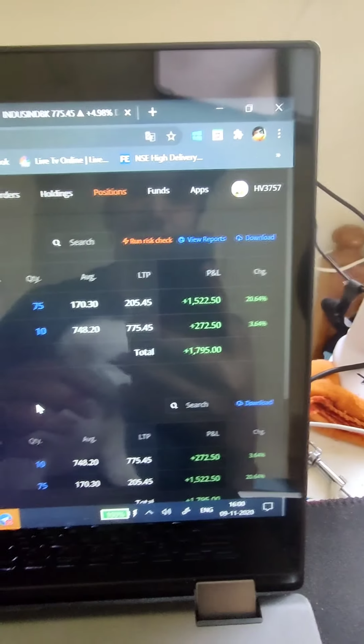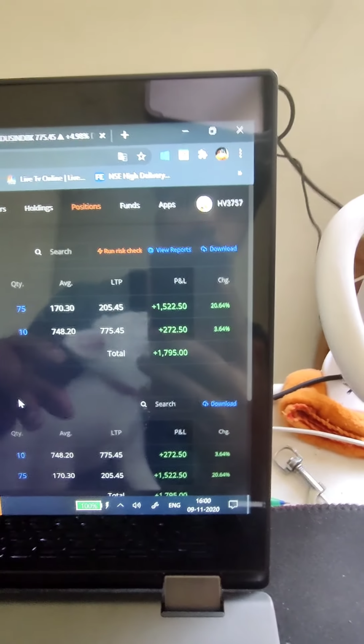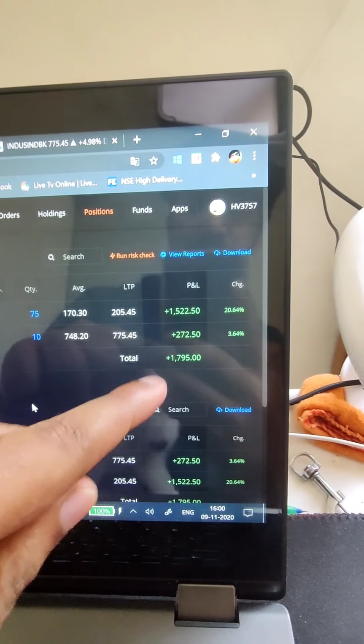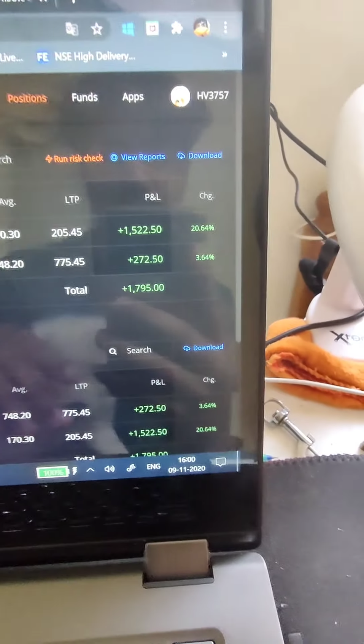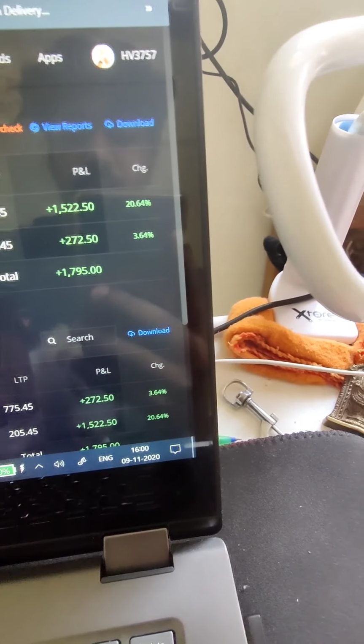So, how do you actually earn 1,000 or 2? Suppose if you just see my today's day history, I've earned around 1,800 today itself. If you can see for the proof also, it's day's history which is as on 9th of November 2020, right?